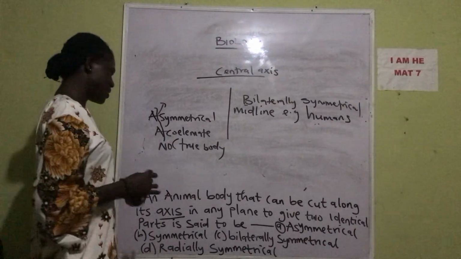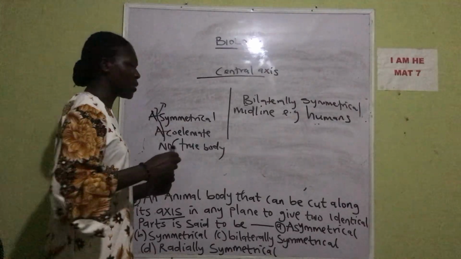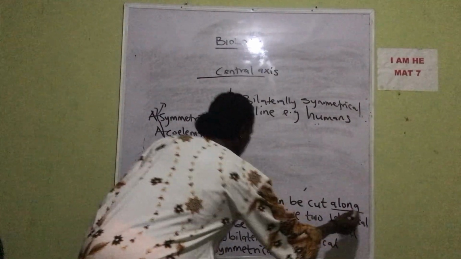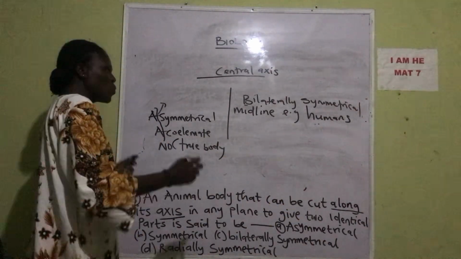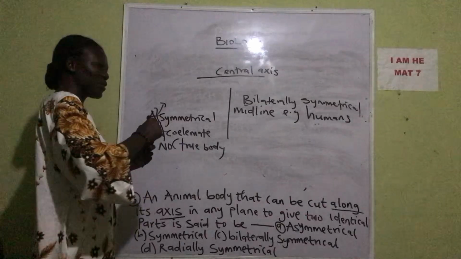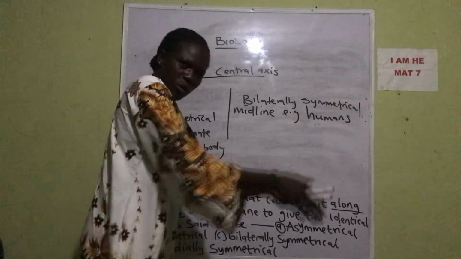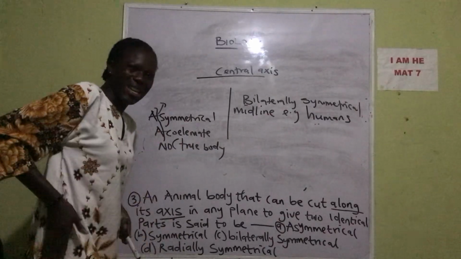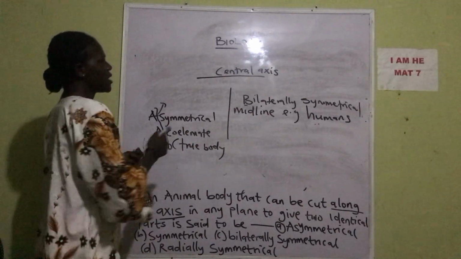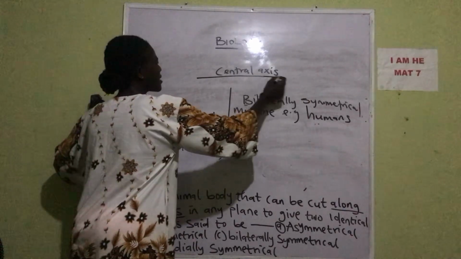But the question says, and this is where it becomes tempting, cut along its axis. Along means, for instance, you're going along the way. You're walking downwards along the way, you're not walking in the midline. So for this question, the answer falls on central axis.